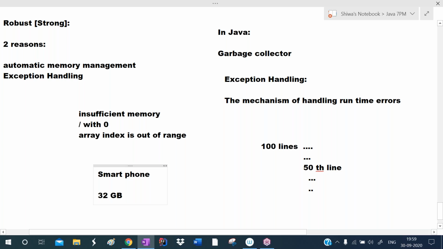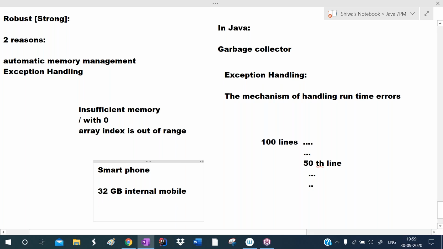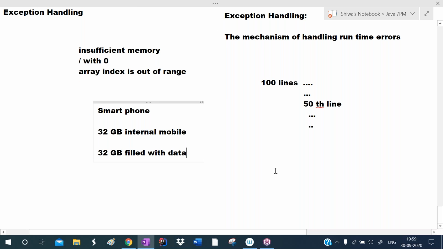No external memory is there. No supporting card is there. Only 32 GB internal memory is there in your mobile. So you used all 32 GB memory, and it is completely filled with data like images, audio songs, movies, some important documents.